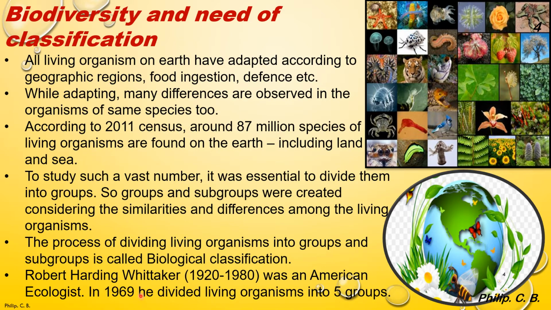Further, Robert Harding Whittaker was an American ecologist. In 1969, he divided living organisms into 5 groups. So in the previous slide, students, you saw the different scientists classifying based on their criteria, structure, shape into 2, 3 and 4. But finally, Robert Whittaker divided all these species into 5 groups.